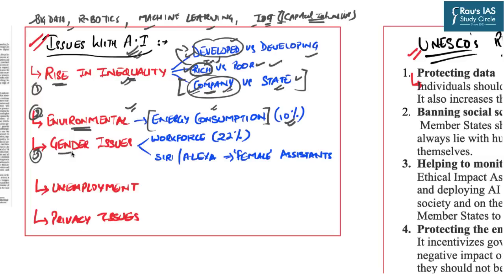Third issue is related to gender. Data suggests that just 22% of the total workforce employed in this sector is represented by women. So, this gender-skewed nature of the workforce reflects gender biases also. More importantly, have you ever wondered why personal assistant devices always have female tones? For example, Siri, Alexa. All the personal assistant devices have predominantly female voices. So in a way, this artificial intelligence technology is concretizing the existing gender stereotypes in our society.